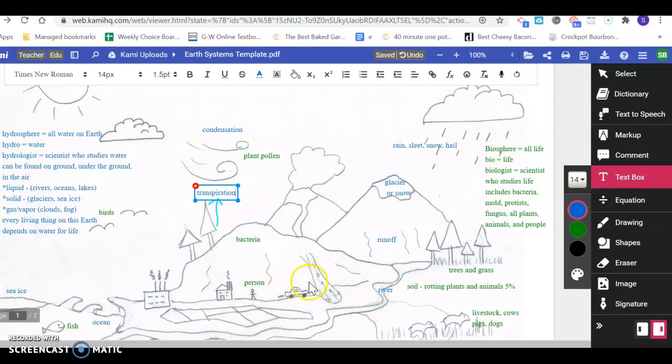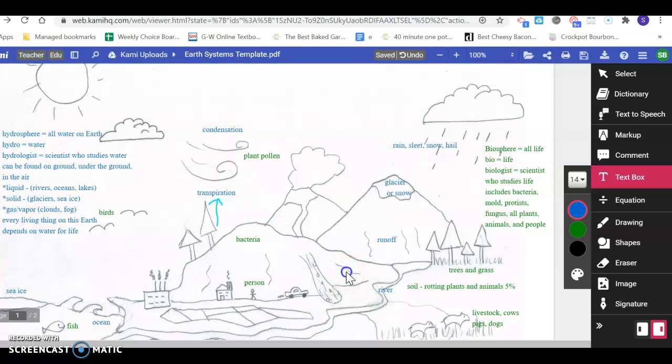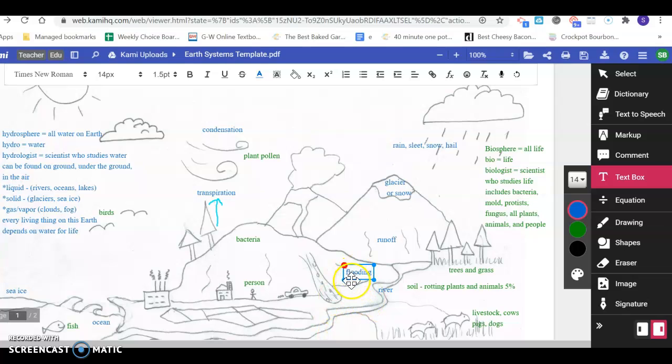kind of looks like some flooding or something happening. Let's label it flooding. Okay, it might be over here, this flooding. See that? Or is that a lake? I'm not sure, but we have all this runoff coming off the mountain, and it seems like it's causing flooding down here. Well, it's coming up into the trees over here.